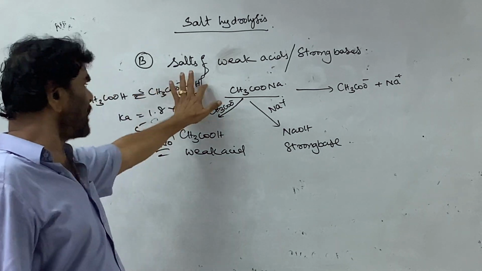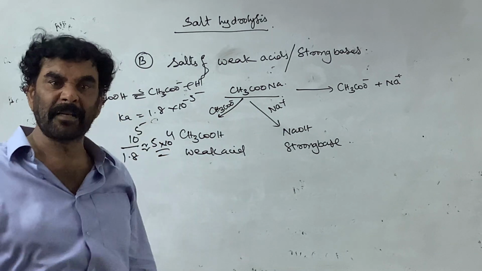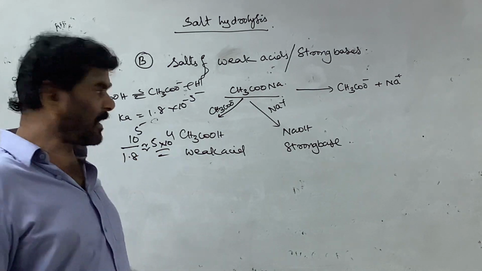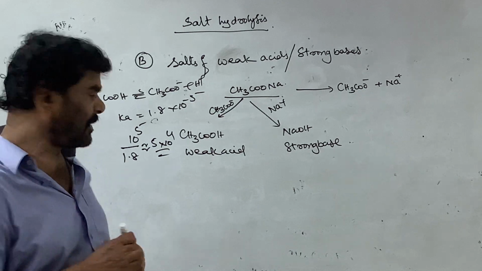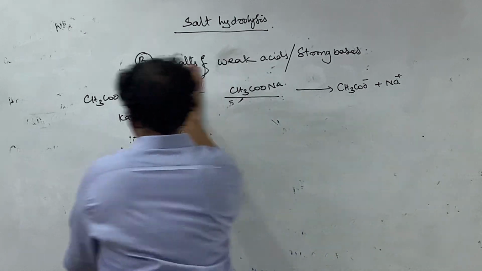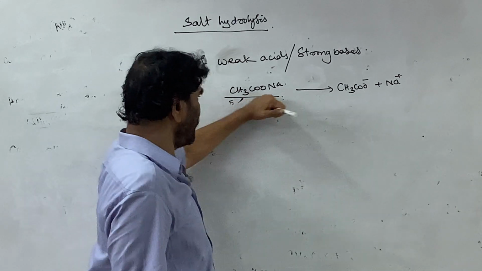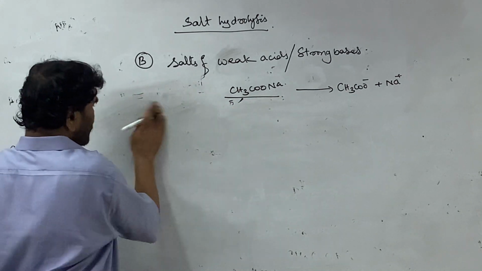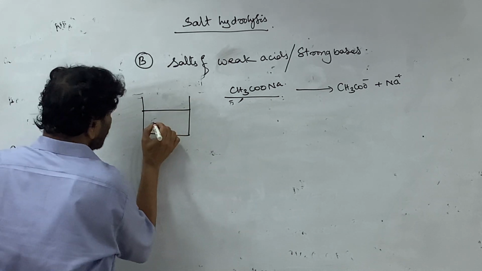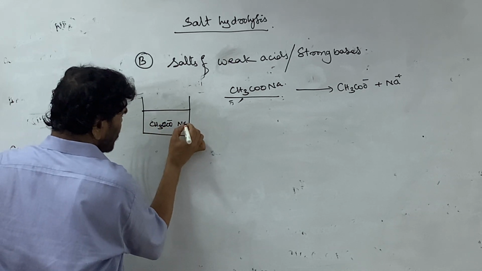If acetate ion is added to any system which contains H plus ion, it combines with the H plus ion and converts into acetic acid. The driving force is more. It cannot exist. To this system, sodium acetate is added. This is the aqueous system. Sodium acetate is added, that is acetate ion and this is the sodium ion.